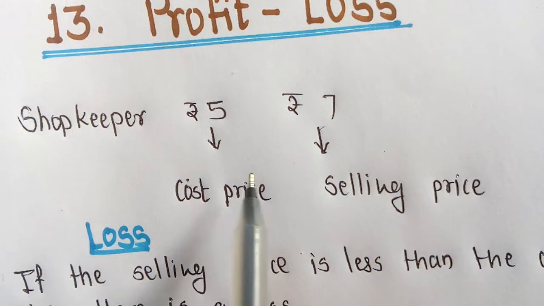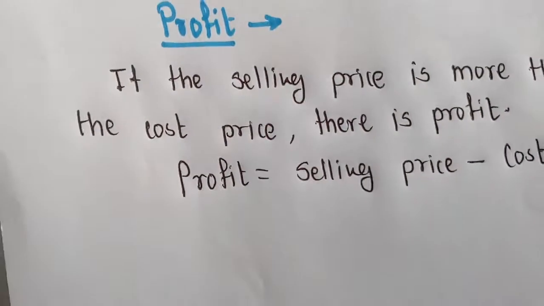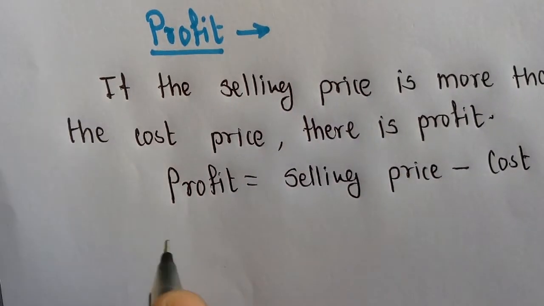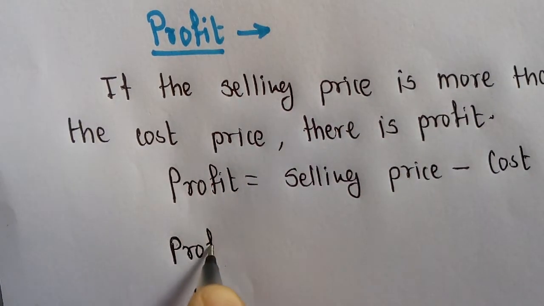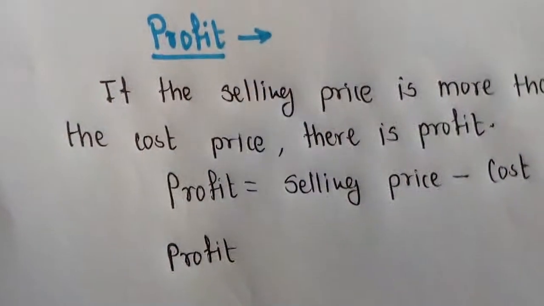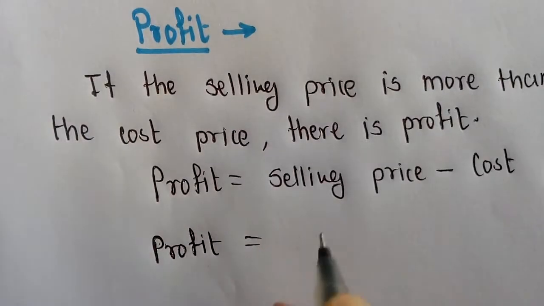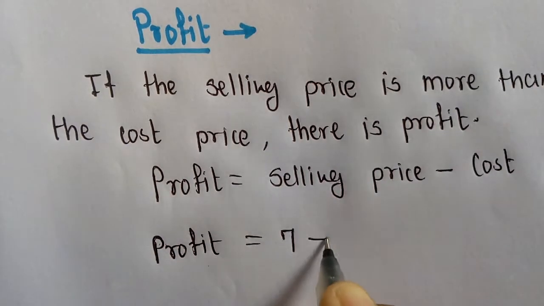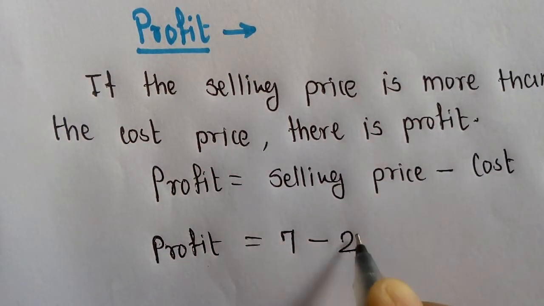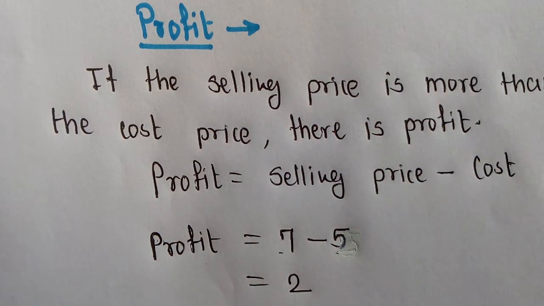If we see the simple example of this pen, we can put these values in this formula. So what we can say? Profit is equal to selling price minus cost price. In this example, selling price is more than cost price. Selling price is 7 and cost price is rupees 5. So profit is equal to 7 minus 5, which is 2. So profit is rupees 2.